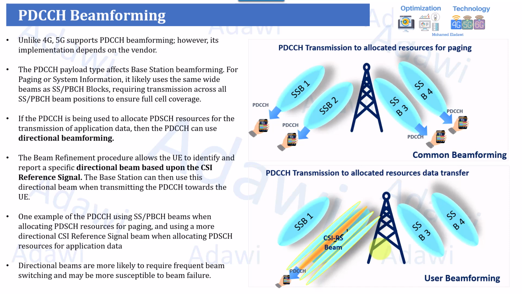It can follow the beamforming of the traffic beams, for example using the PMI report. Whenever the user reports the PMI, it can allocate the same beam as the traffic, or even based on the PMI, do a specific beam allocation towards the UE. And this is the more practical scenario that you can find in actual networks. The one I'm highlighting here is more into the standard, but it's not really followed 100%.